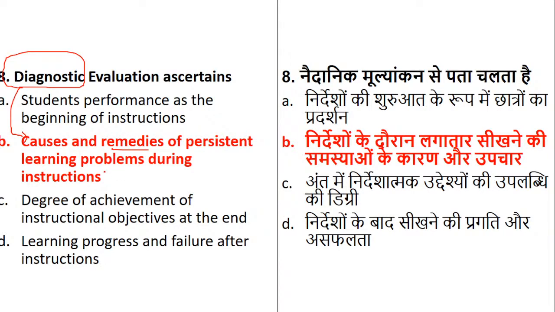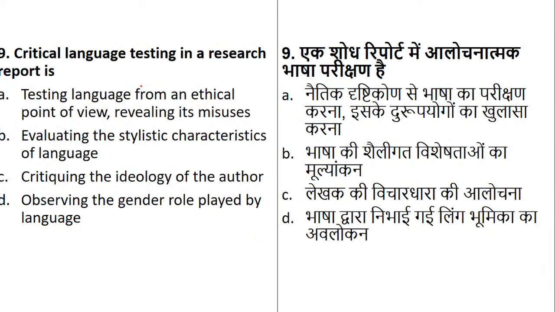Those who said student performance at the beginning of the instruction: but it is talking about diagnostic evaluation, so you have to understand the root cause, and at the same time give a remedy for that. The keyword for diagnosis is cause and remedies. Is it clear?